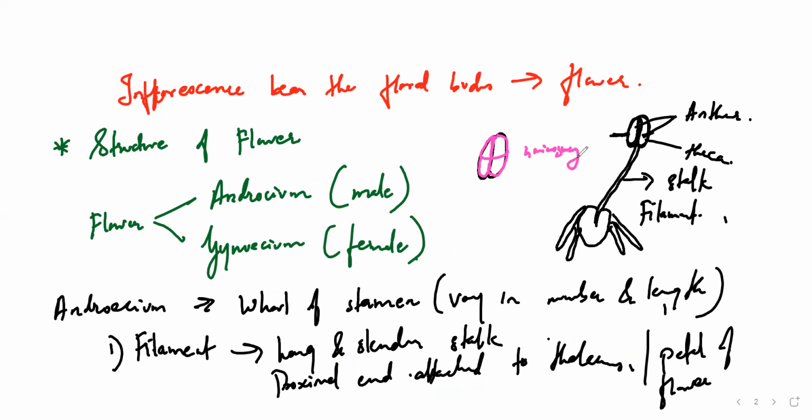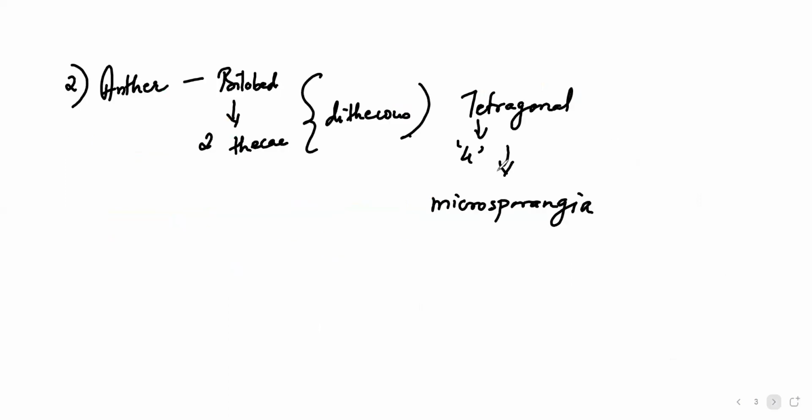They will be located in the corners of each of the lobe. So this particular microsporangia only develop into pollen sacs. Pollen sacs.